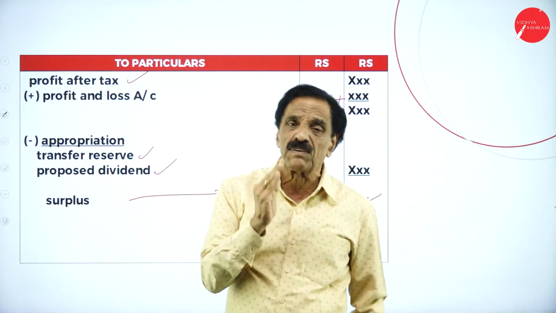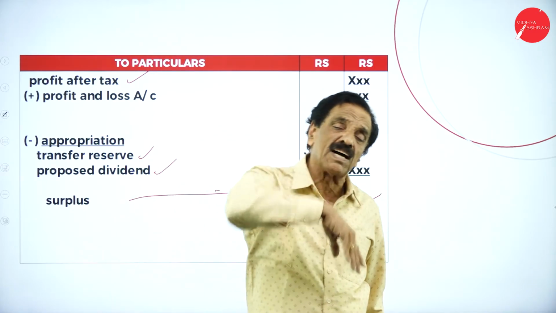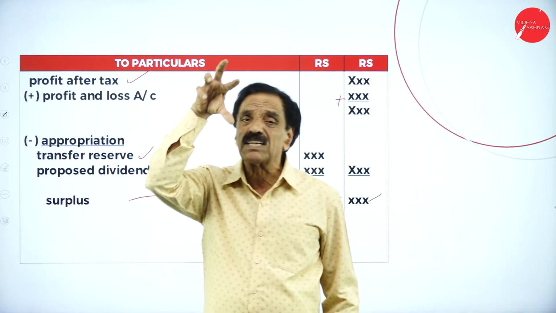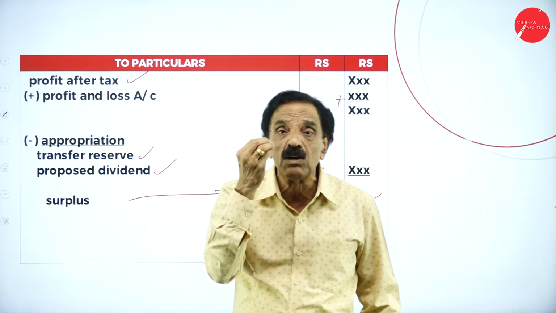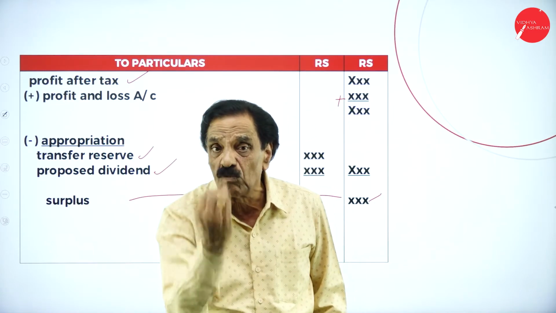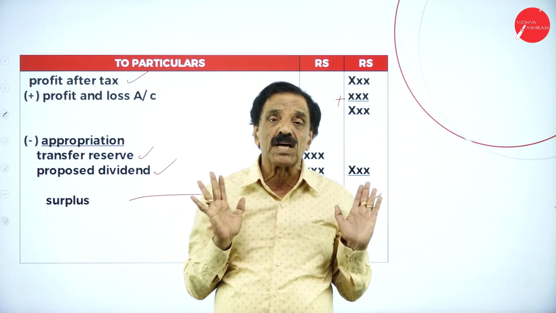See, closing stock will appear two times: once in the statement of profit and loss, then on the asset side of the balance sheet. You must be very careful. The items in the trial balance should appear only once. The items in the adjustment should appear twice. Two times they have to appear.